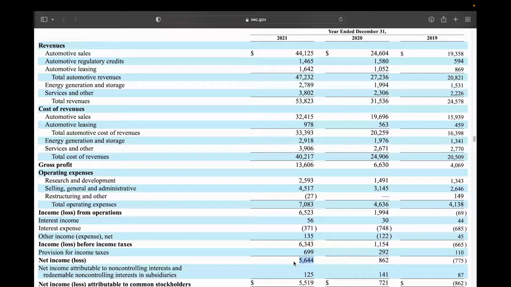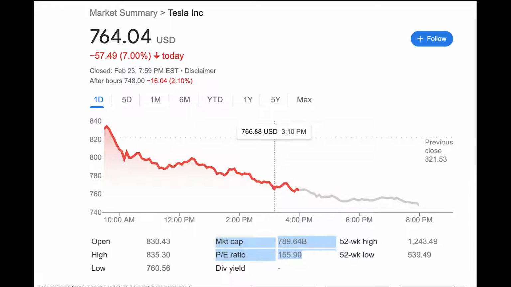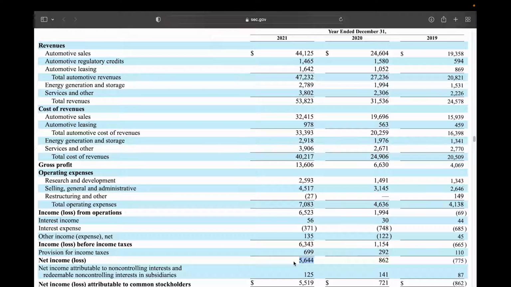However, remember that even though we are 7xing our net income, and that's a good headline, we're only making about $5.6 billion in net income. When, if you remember Google, this company is valued at about $789 billion. One of the ways you can think about it is that you're paying $789 billion to pay for a company that makes about $5.6 billion in revenues, and that is expensive.